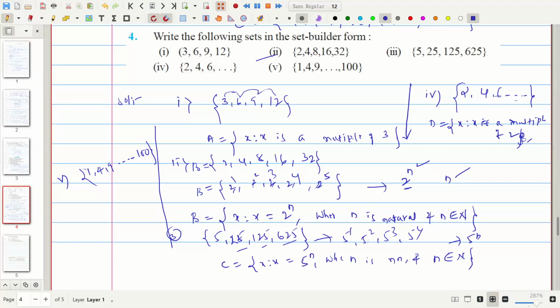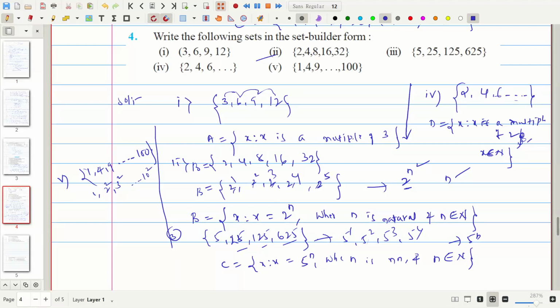So additionally we have to write. Here x belongs to N. We have to write the multiple of 2, and x belongs to N. This we can also write as 1 square, 2 square, 3 square, and so on.